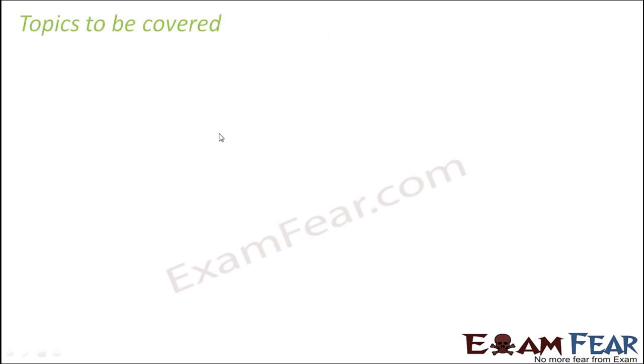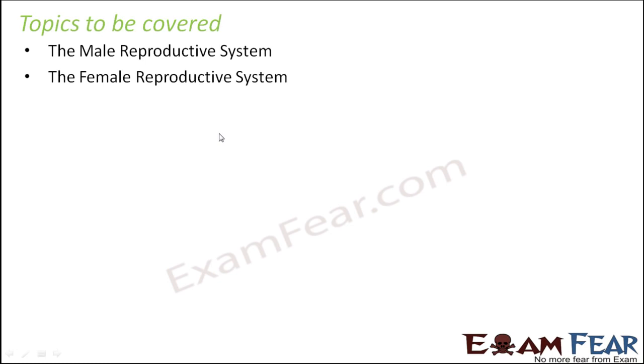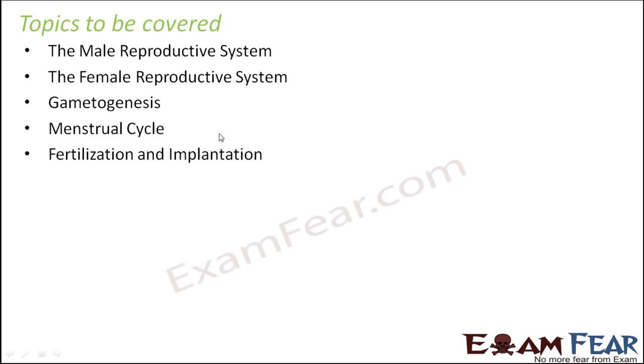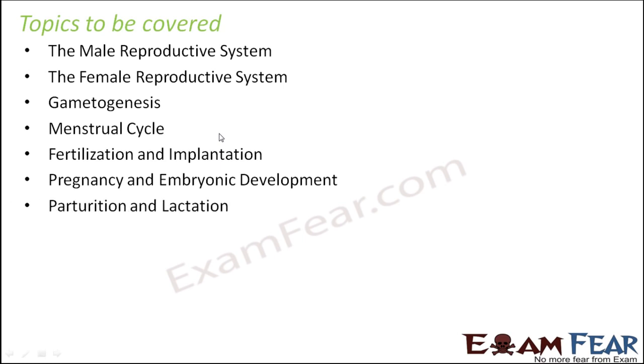Topics to be covered in this lesson are the male reproductive system, the female reproductive system, gametogenesis, menstrual cycle, fertilization and implantation, pregnancy and embryonic development, and parturition and lactation. Here in this lesson, we are exclusively going to talk about how reproduction takes place in human beings.